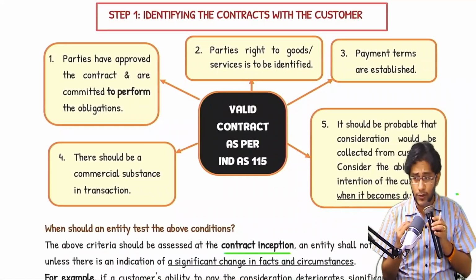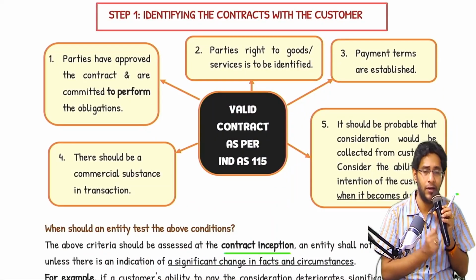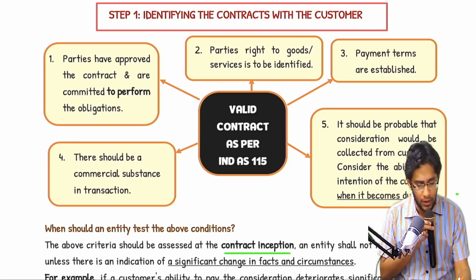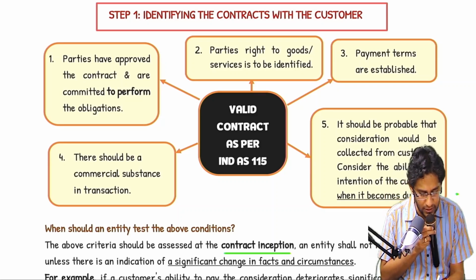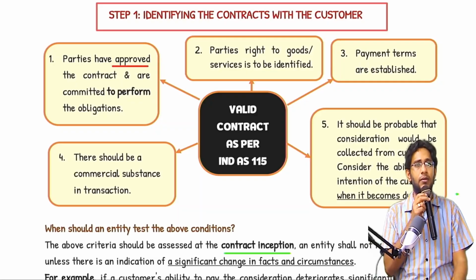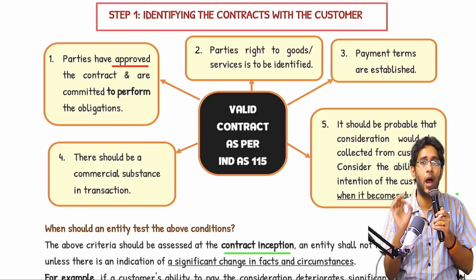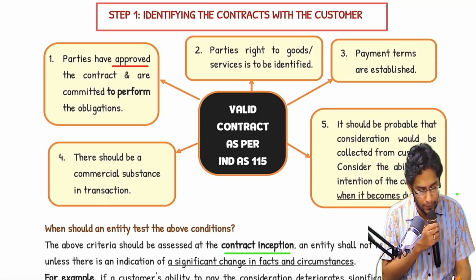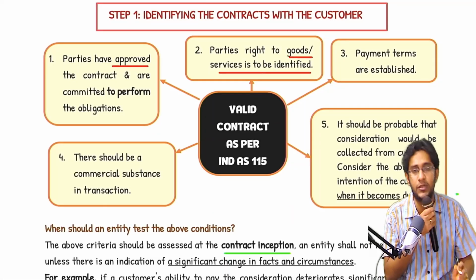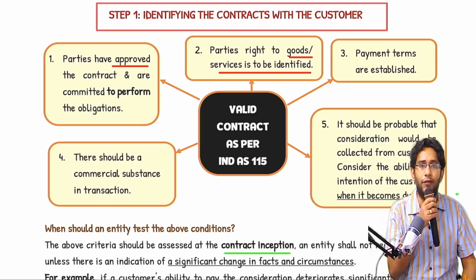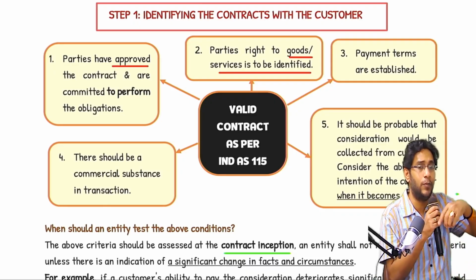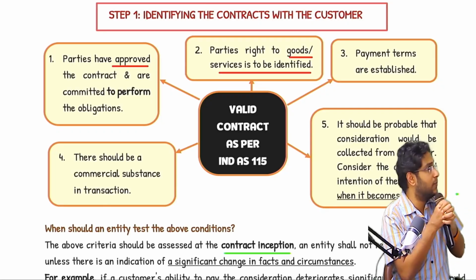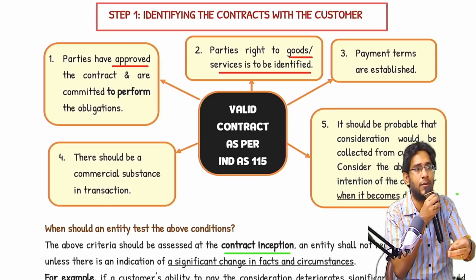If the contract has to be within the framework of Ind AS 115, it must satisfy 5 conditions. First condition, the parties to the contract must approve the contract. That means a contract should be properly approved by both the parties with no uncertain terms. Next, the parties' rights to goods and services must be identified. When I have to deliver goods and services, and at what point in time you will get rights on these goods and services, the terms of delivery and terms of transfer of control must be clearly established in the contract.